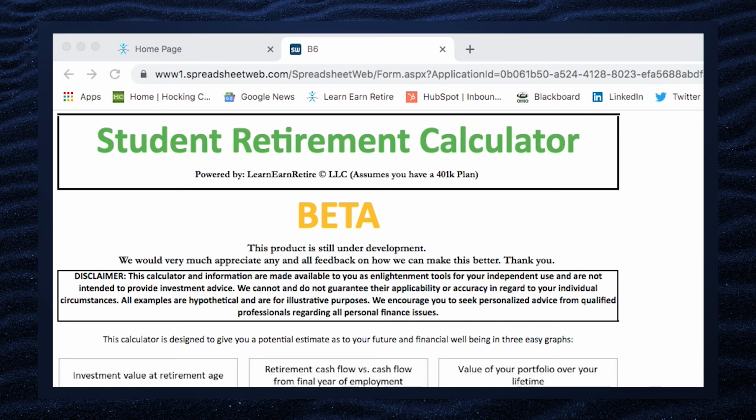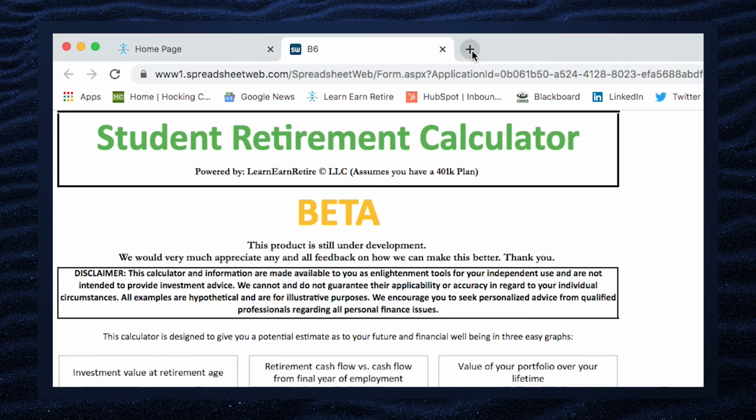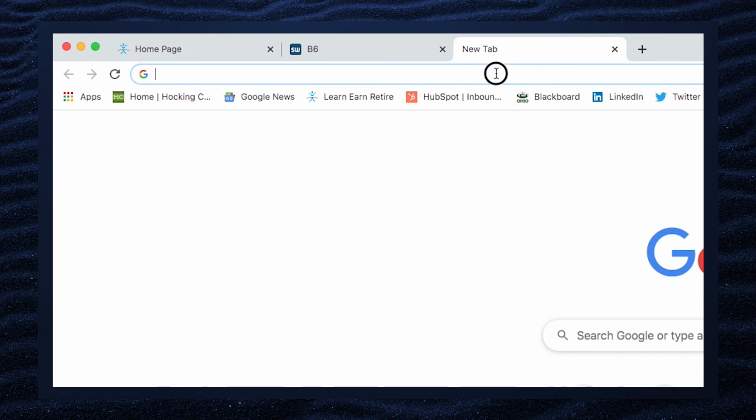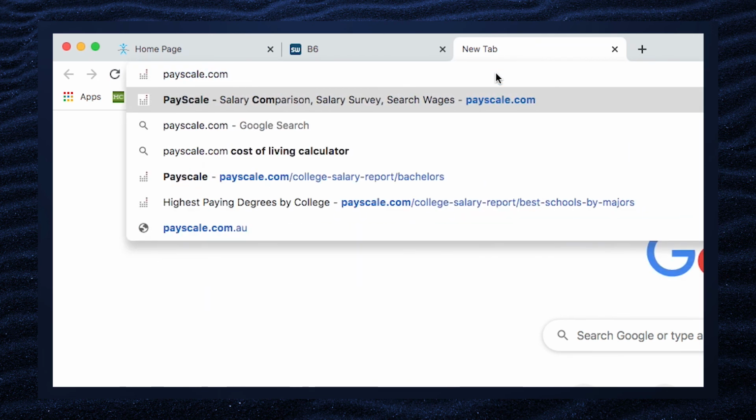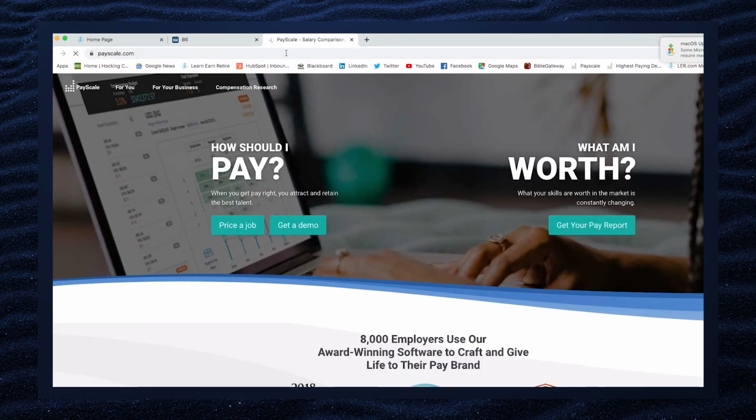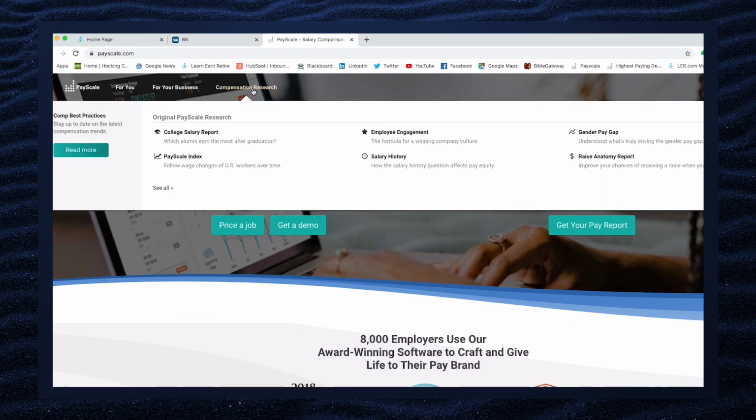Okay, here we go. You either estimate how much you're going to be making right out of college and then what you're going to be making mid-career around age 42. For today's demonstration, I'm going to payscale.com. Now, this is the largest database of post-college compensation in the country. Okay, so payscale.com gets its information from alumni that have gone to the same school you have, and they ask them a lot of questions, and they can serve them in different ways. But for here, they do this thing called the College Salary Report, and we're showing you on the screen how you can go and access that.